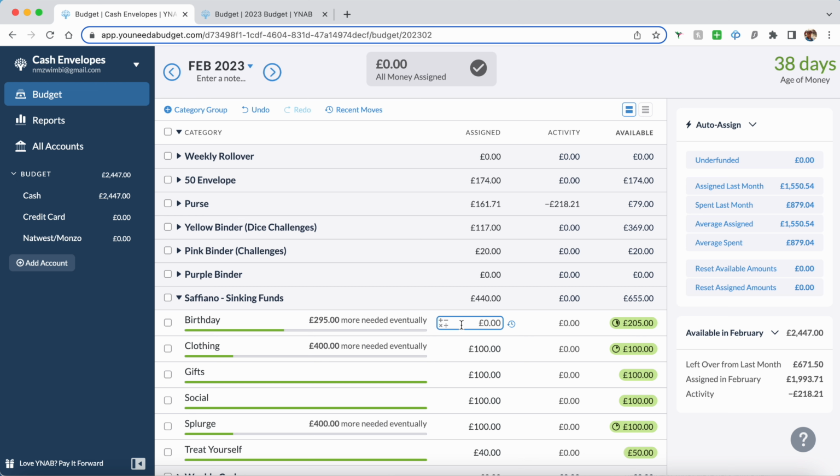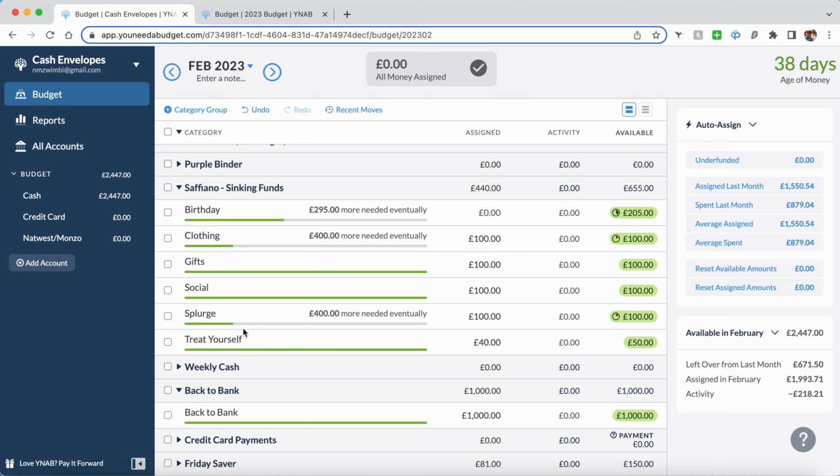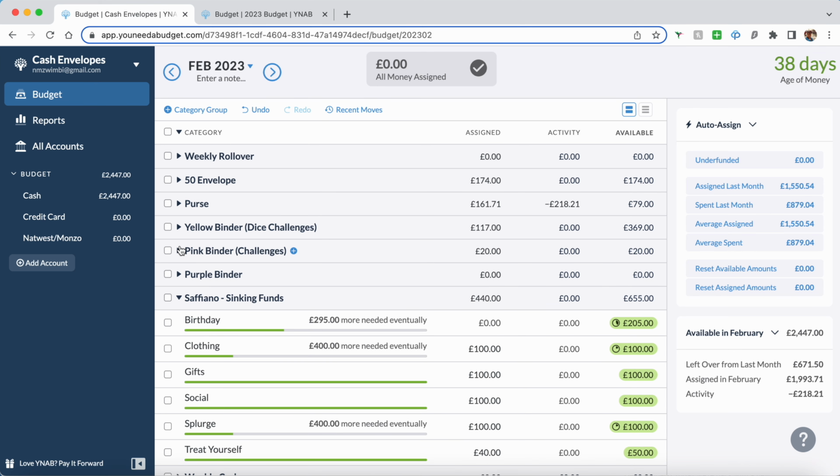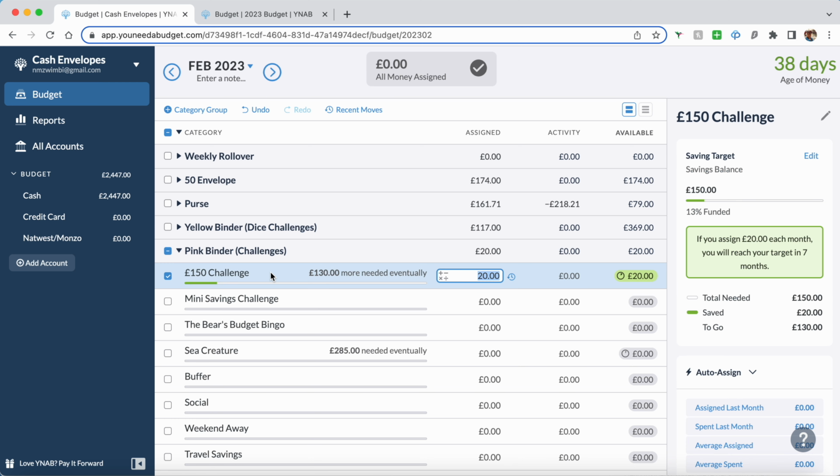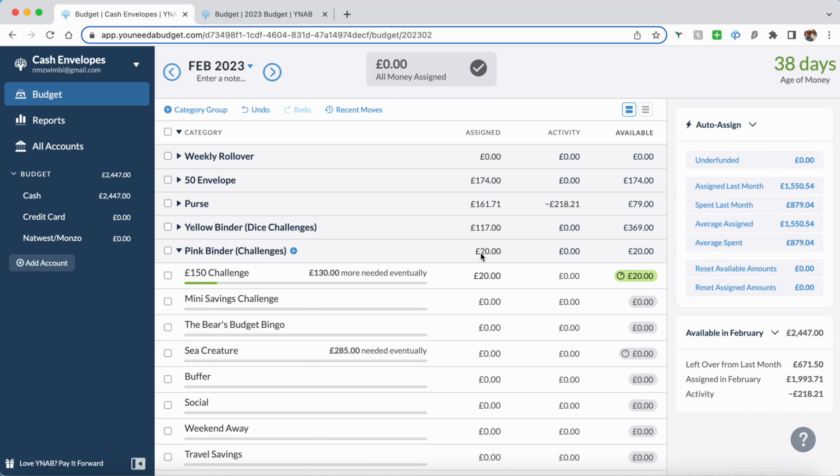I do it all in YNAB, just because I've been using this budgeting software for 2 years now. So I just track it all in YNAB, and it's easy to see how much money I have, and I can set targets, especially for the challenges that I'm doing. I can set, oh, I'm doing a challenge to save £150, and I currently have £20 in there, so I know I still have £130 to go. So I don't always need to count the cash in my cash envelopes, because as I'm assigning money every week, it all gets added in here and I can see exactly how much I have.